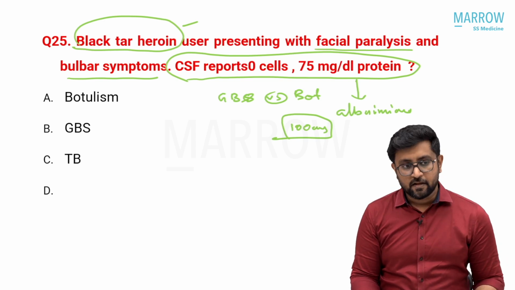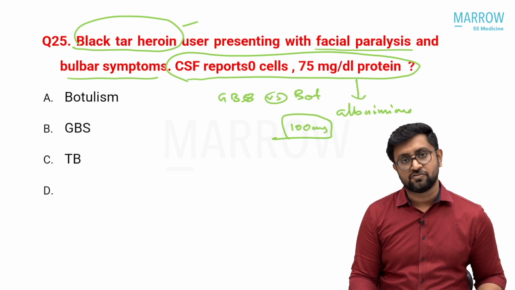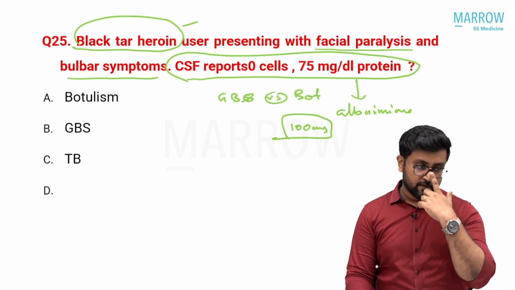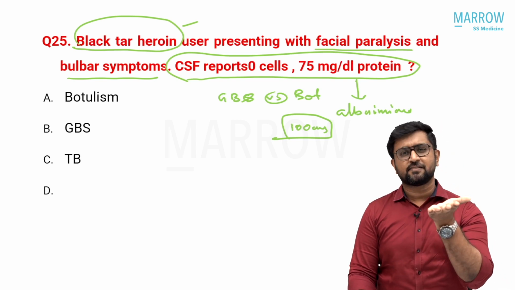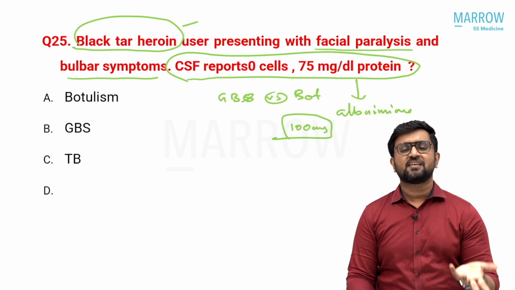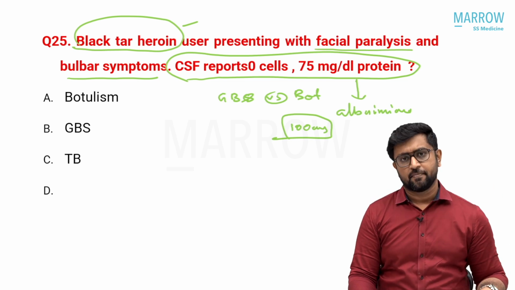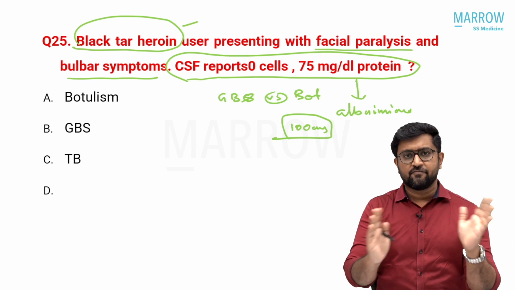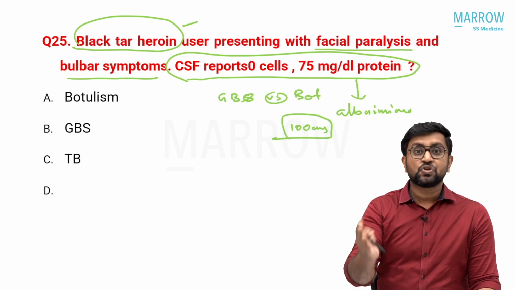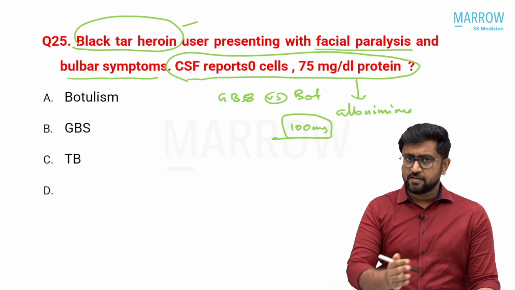Understand the concept, rather than mugging up, of what albuminocytological dissociation tells you. It tells you that the protein is elevated when compared to cells. Usually when cells are elevated, you will get some protein elevation, as in infection or sometimes in a traumatic tap. But here the cells are not increasing and protein is elevating, which means there is an inflammation happening somewhere in the nervous system. So it is not a typical finding only in GBS. You can get albuminocytological dissociation in many conditions; GBS is one among them.